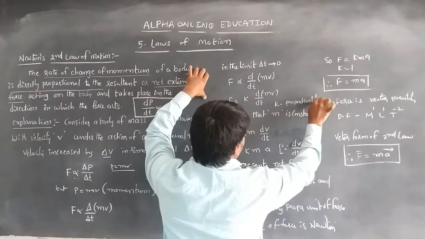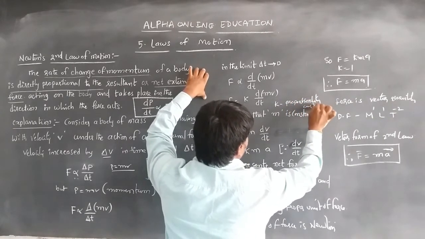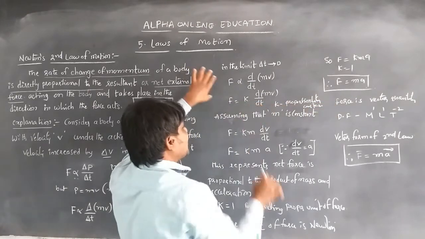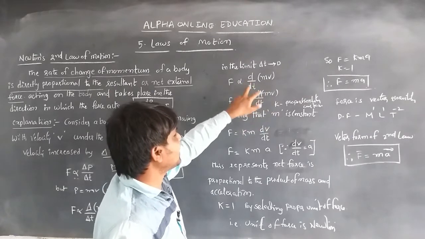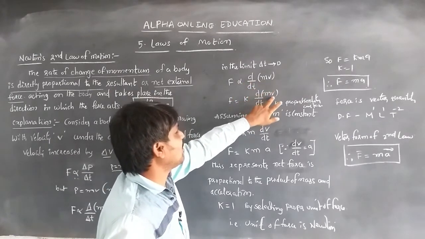Proportionality constant. So here K is the proportionality constant, and the remaining equation stays like that: d by dt of mv.